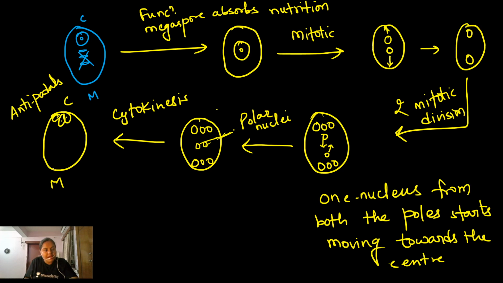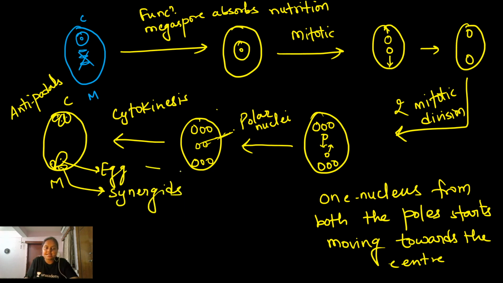Towards the micropylar end, three cells are formed, and the cell which is larger in size is the egg, and the remaining two cells which are smaller in size are the synergids. Egg and synergids together are known as the egg apparatus.